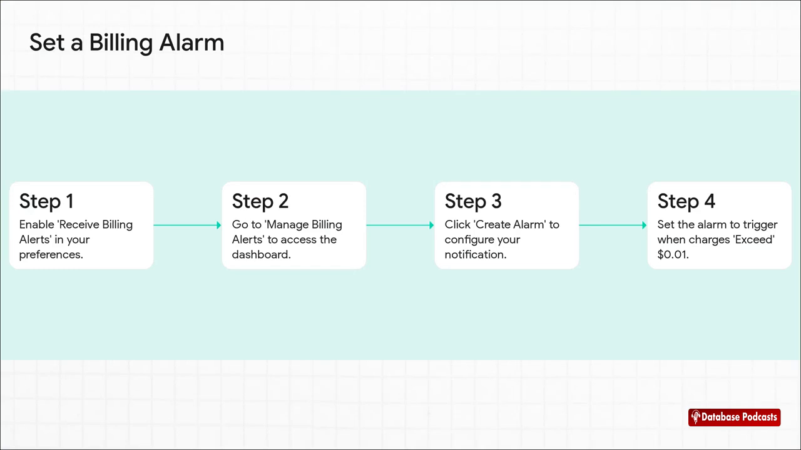That tool is a billing alarm, and here's how you set it up in 4 simple steps. First, enable billing alerts in your account preferences. Second, go to Manage Billing Alerts. Third, create a new alarm. And finally, and this is the key part, set the alarm to trigger when your charges exceed 1 cent, just 1 penny. That way, the very moment you step outside the free tier, you'll get an email, and you can shut things down before any real costs start racking up.